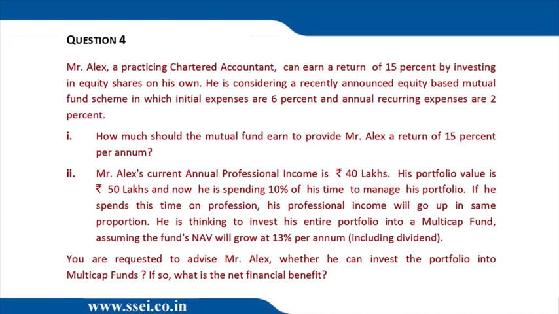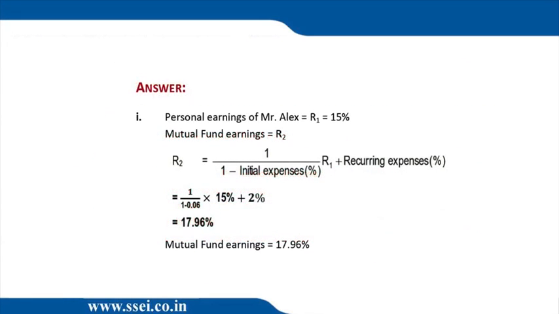That is 17.957%. I can say by logic and formula: suppose he invests 100, then 6% goes as initial expense, so we are left with 94. On the 94, he has to earn x minus 2, so that he gets 15, and you can solve for x. But what's the sense in complicating when this sum has come around 80 times in the exam? You can straight away apply the formula: the return required by him, 15%, divided by 1 minus the initial expense. That means 15 by 0.94, plus 2. 17 point whatever percent.